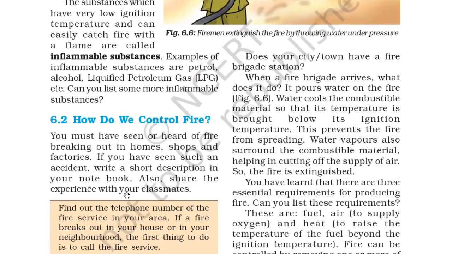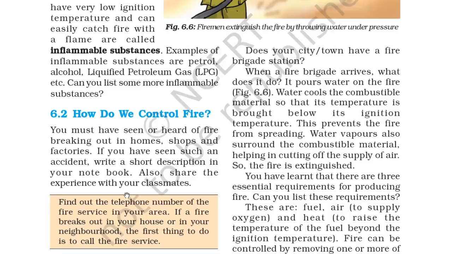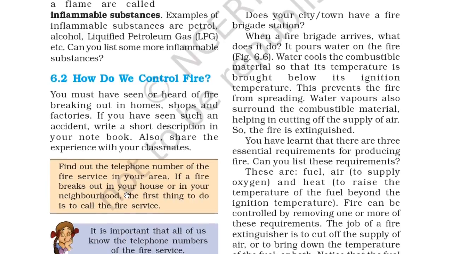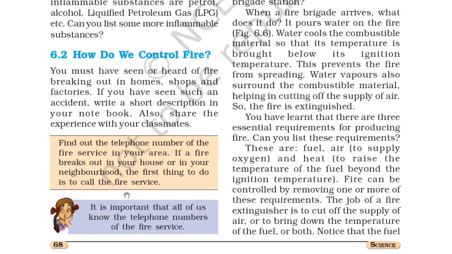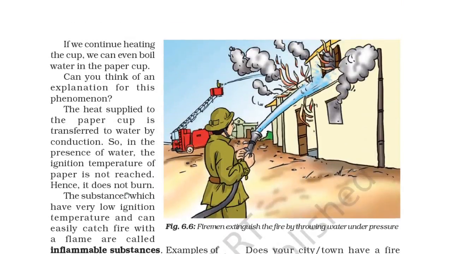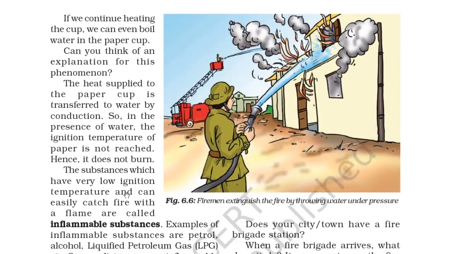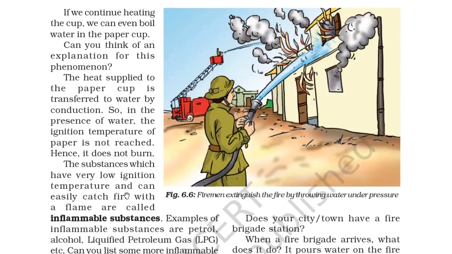So 6.2, how can we control fire? You must have seen or heard about fires breaking out in homes, shops and factories. If you have seen such an accident, write a short description in your notebook and also share the experience with your classmates. Find out the telephone number of the fire service in your area. If a fire breaks out in your house or in your neighborhood, the first thing you should do is to call the fire service. So Paheli says it is important that all of us know the telephone number of such fire services. You can see a fire worker saving the house from fire.